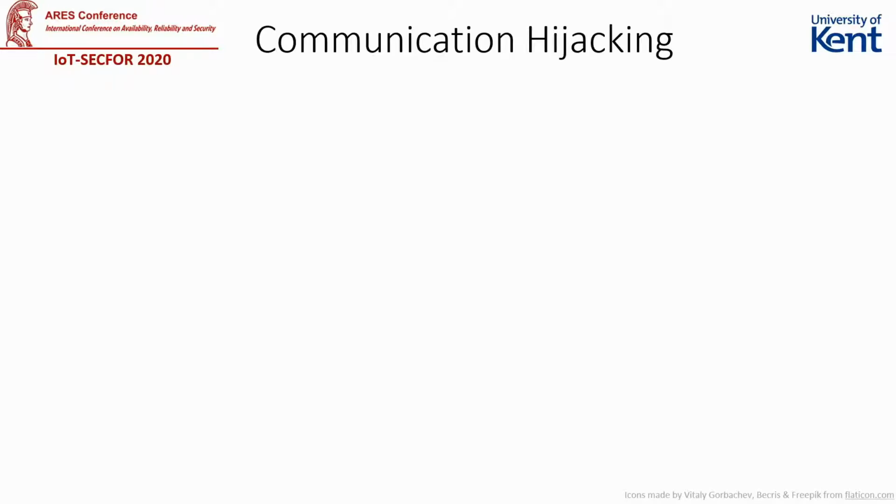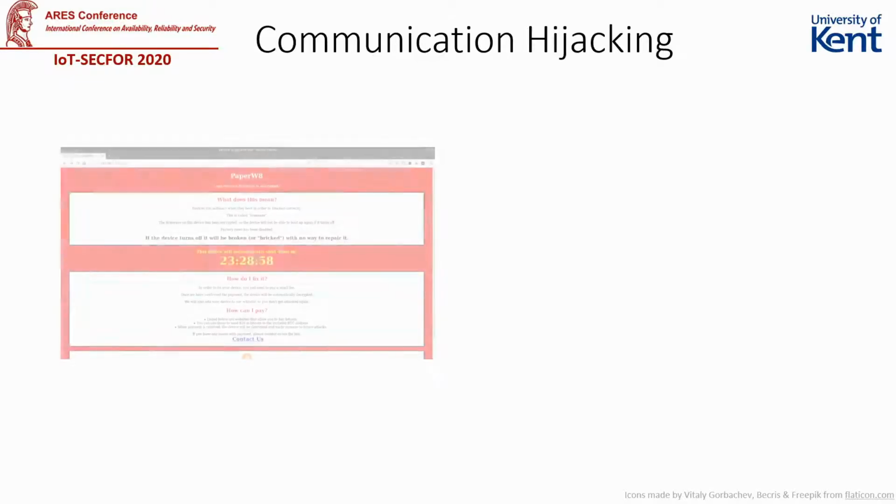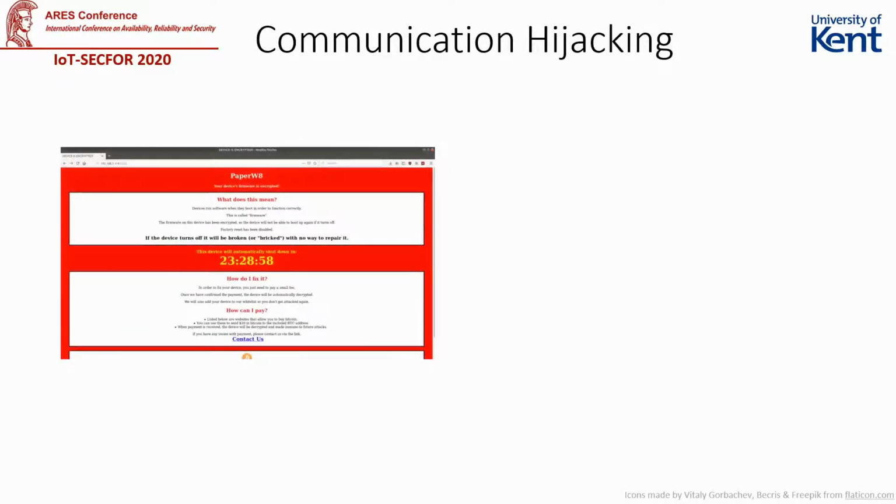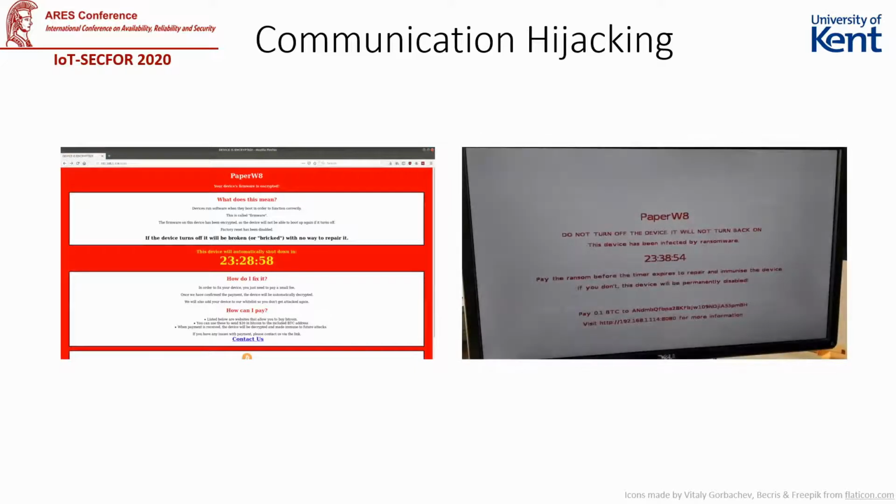When testing PaperW8, we use 3 different hijacking techniques to communicate with a victim. If a device makes use of a web server as an interface, PaperW8 can replace it with its own and display a ransom note instead. Additionally, if the device that is infected is a router, PaperW8 can also reconfigure the DNS server to redirect all HTTP requests to the hijacked device. If the infected device makes use of a graphical user interface, PaperW8 can also hijack the frame buffer to display a ransom note on any attached screens, preventing the interface from being used. The attacker can then close any other running services, including those that contain the vulnerability that originally allowed them to gain access. This will make it very difficult for the victim to regain control of the device.